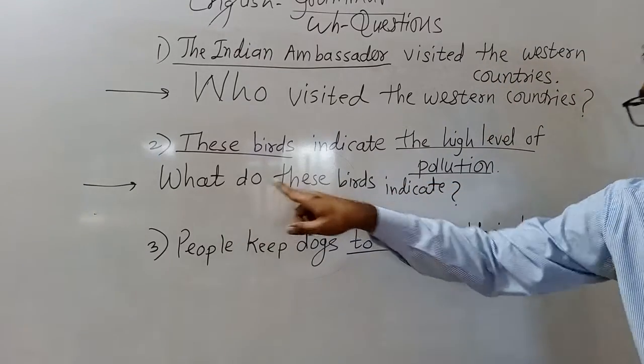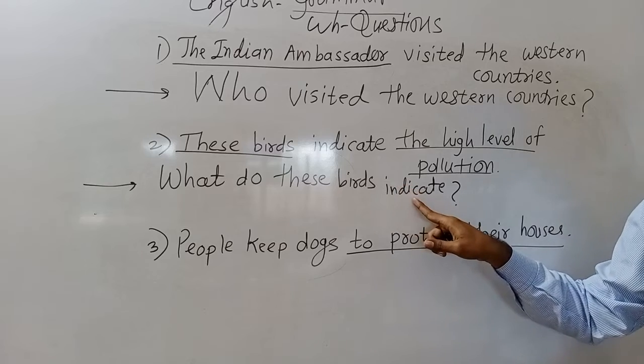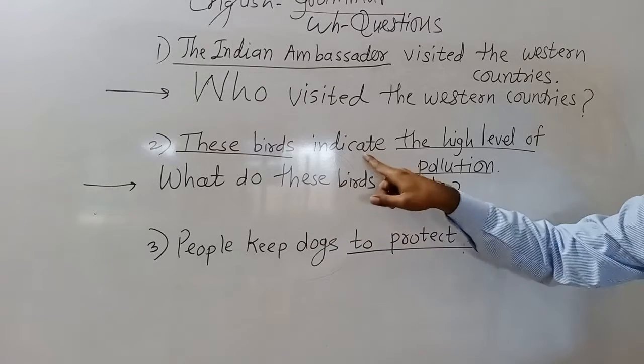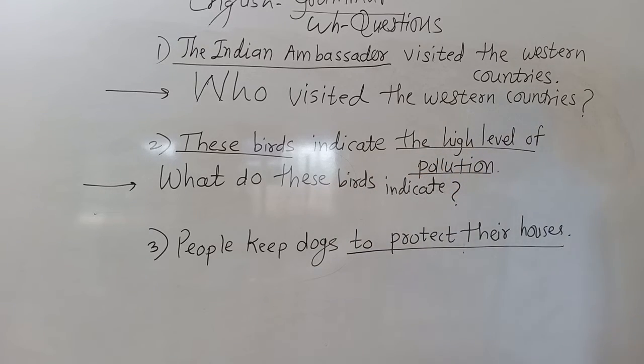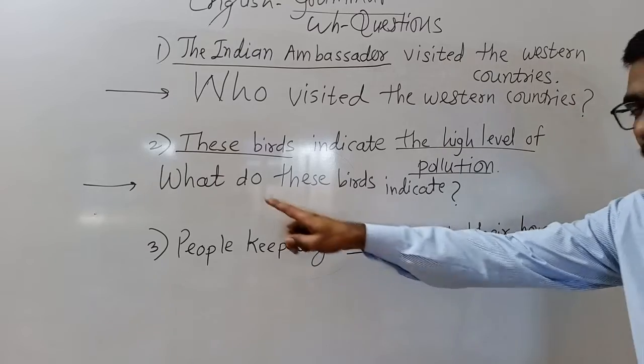What do these birds indicate? These birds indicate the high level of pollution. Lakshman, is it correct? Yes, sir. Okay, so write it.